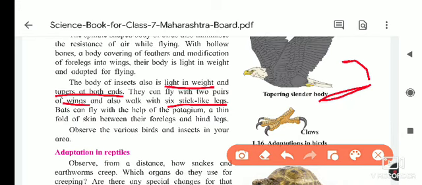Bats can fly with the help of patagium. Patagium means the bat's wings are called patagium, because it is a thin fold of skin between the fore legs and the hind legs. Due to this patagium, they can fly in the air. Observe the various birds and insects in your surroundings.